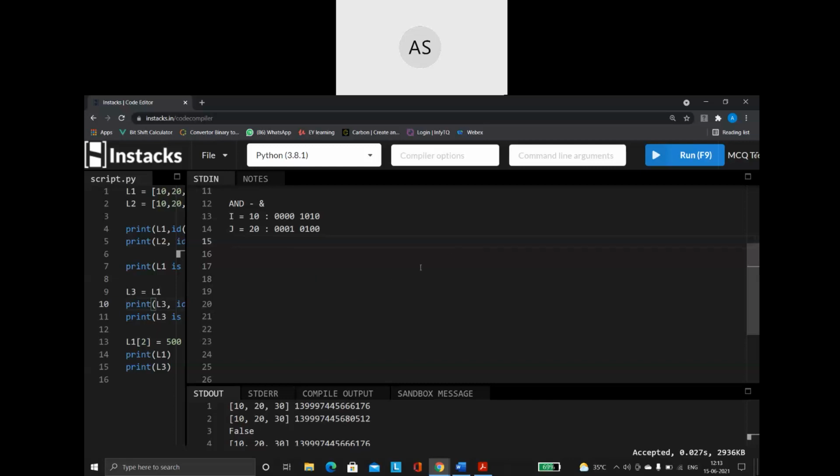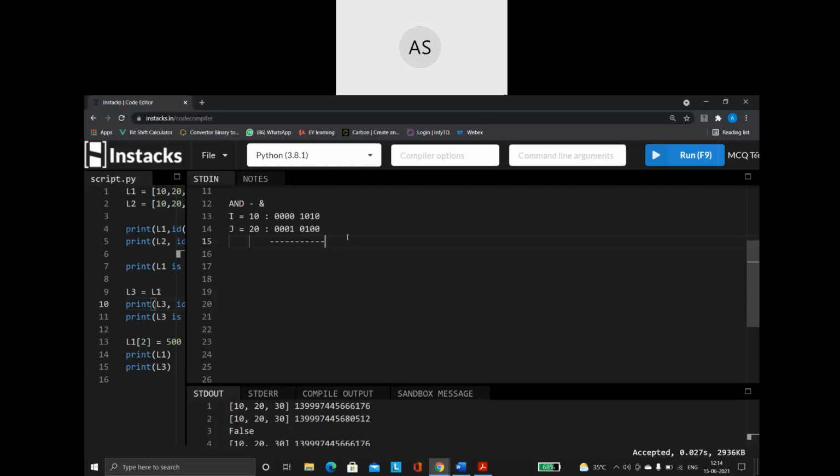Okay, what is the first operation I have to perform? I am performing the AND operation. So now, how does the AND operator work? You remember, how does the logical AND operator work? When both the values are true, it gives you the result as true. Otherwise, the result is false. Am I right? This is how your logical AND works. Same concept here also. But the only thing is, here it is going to happen based on 0 and 1. And we know 1 means true, 0 means false.